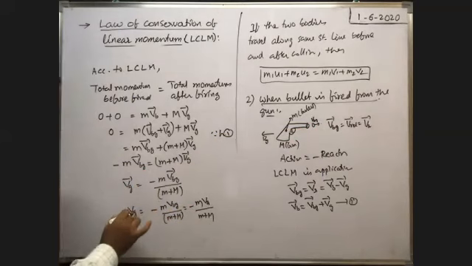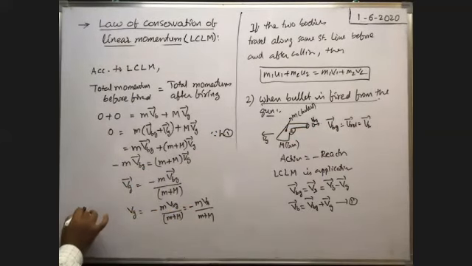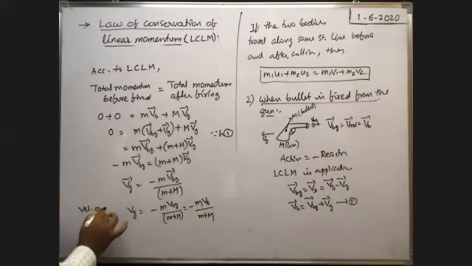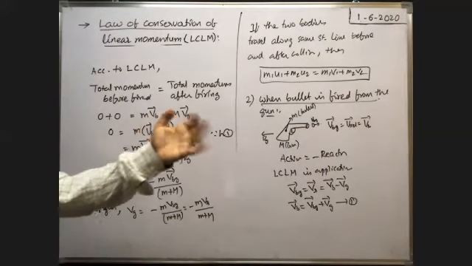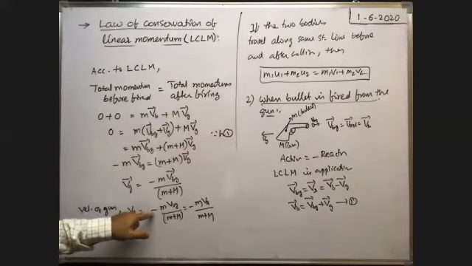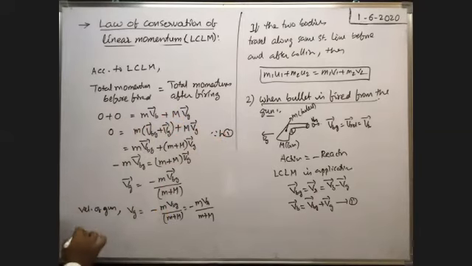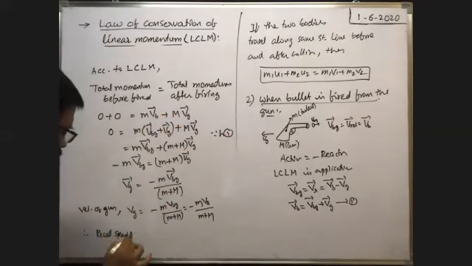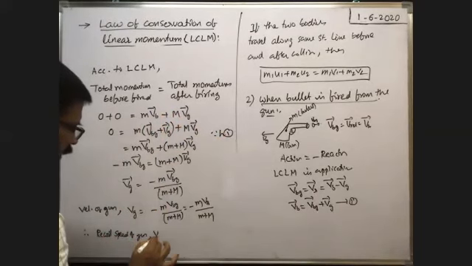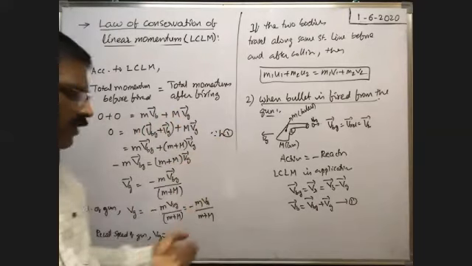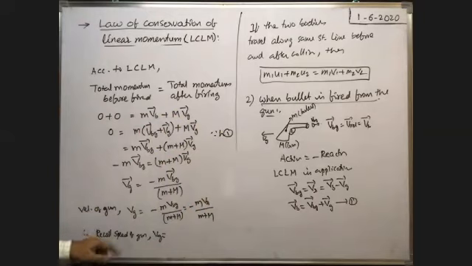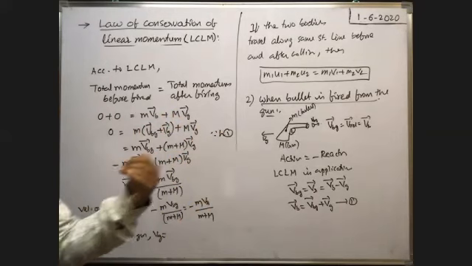In this way, this velocity is called the velocity of the gun. So the minus sign represents that whenever the bullet is fired in the forward direction, the gun moves in the backward direction. That is the importance of the negative sign. Therefore, for the recoil speed of the gun, recoil itself represents that the gun moves back. That's why when you write recoil speed, you need not write the minus sign, because recoil speed itself represents that the gun moves back when the bullet is fired forward.